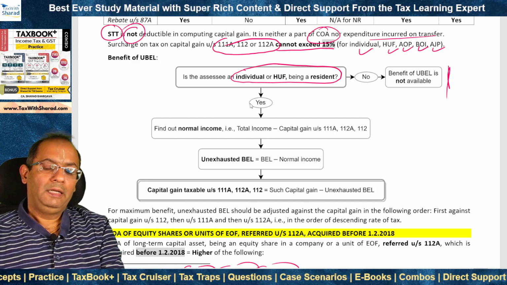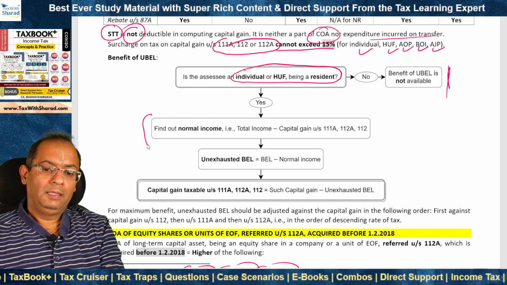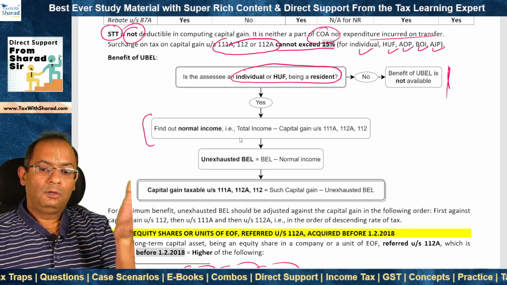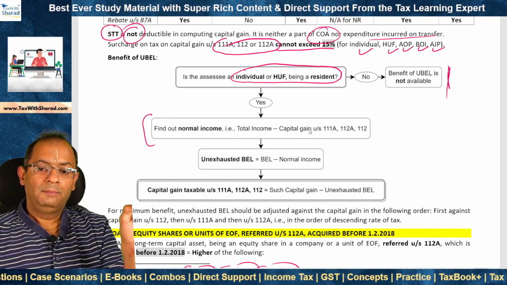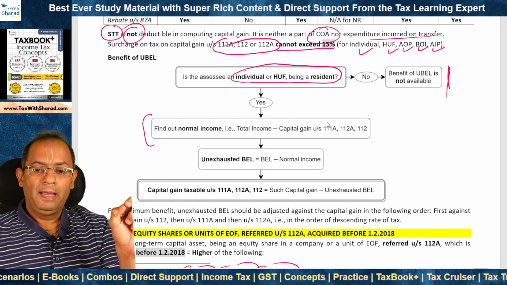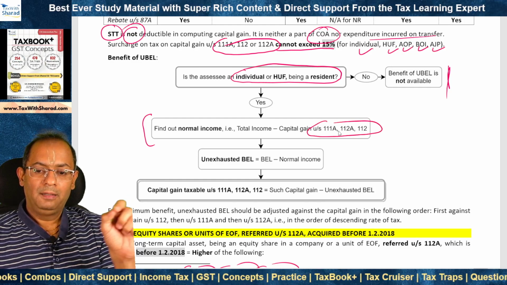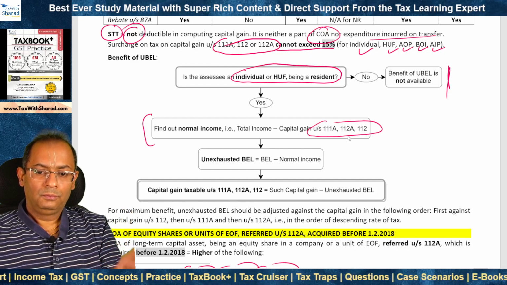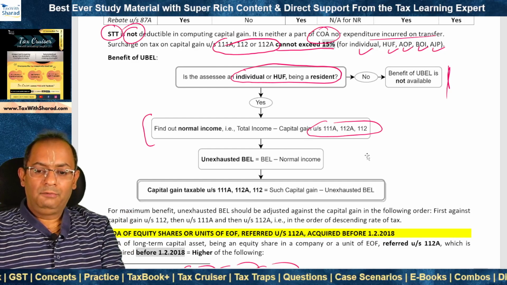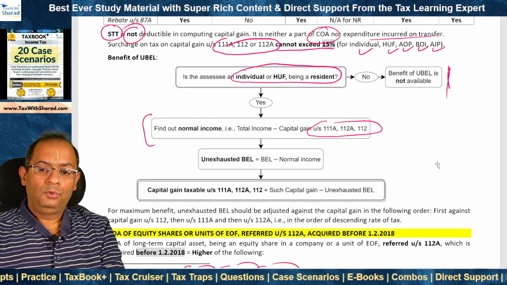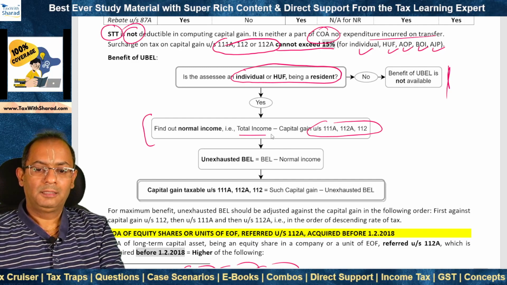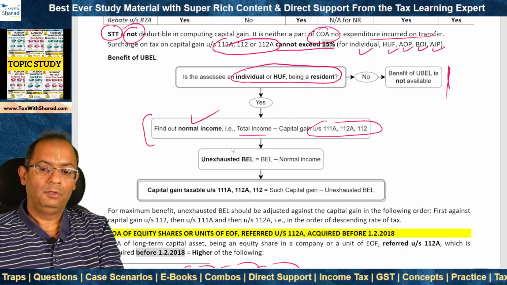But if the individual or HUF is a resident, then we find out the normal income. Normal income means the total income excluding capital gain taxable at special rate, that is, under section 111A, 112A and 112. We exclude that, and the balance total income is the total income taxable at normal rate. That is what we call the normal income.